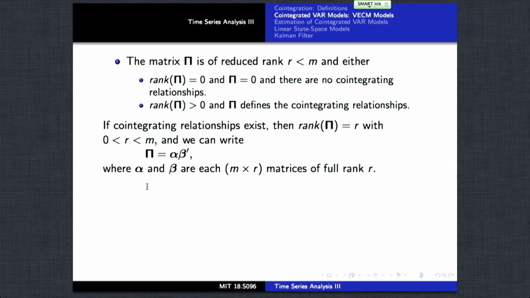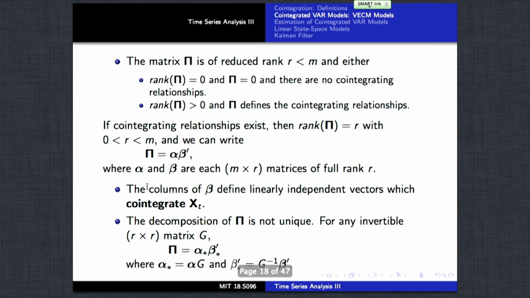So this matrix pi is of rank r less than m, and so it can be expressed as alpha beta prime, where alpha and beta are matrices of rank r, and the columns of beta define linearly independent vectors which co-integrate x.